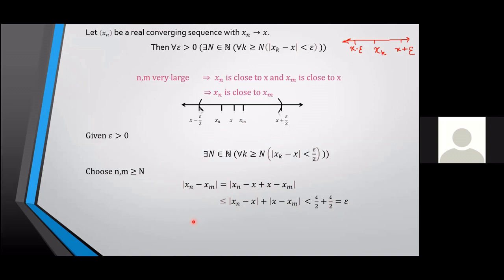So what have we just proved? If I have a convergent sequence, then you give me an epsilon, I'll find an n such that for every m and n greater than or equal to n, mod xn minus xm will be less than epsilon. Now look at this statement. I'm going to give these kinds of sequences a special name.